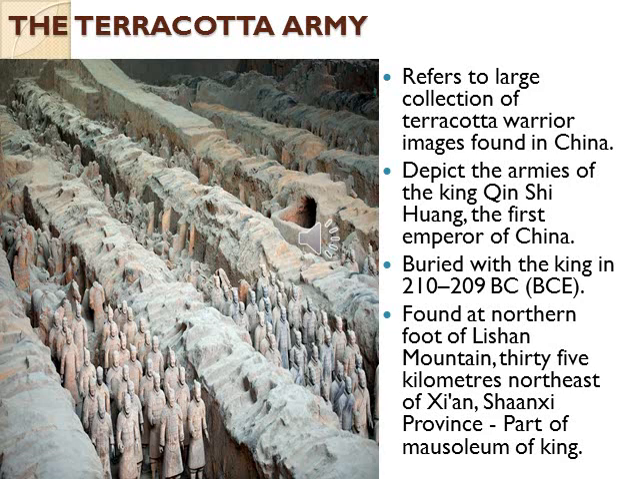The terracotta army refers to the large collection of terracotta warrior images, that is the soldiers, found in China. They depict the armies of the king Qin Shi Huang, the first emperor. You can see in this picture a large number of terracotta images. They were buried along with the king in 210 to 209 BC. When the king died, he was buried along with this terracotta army.